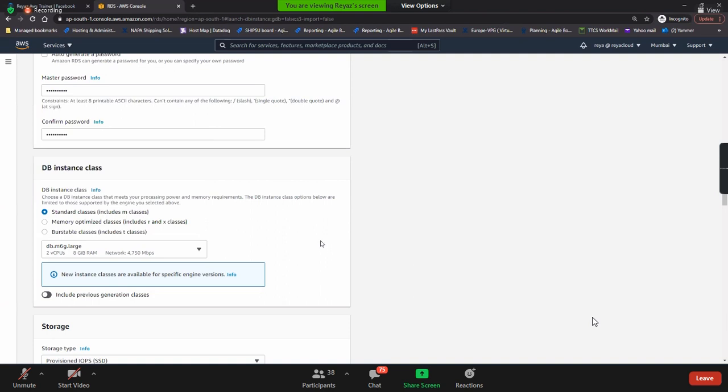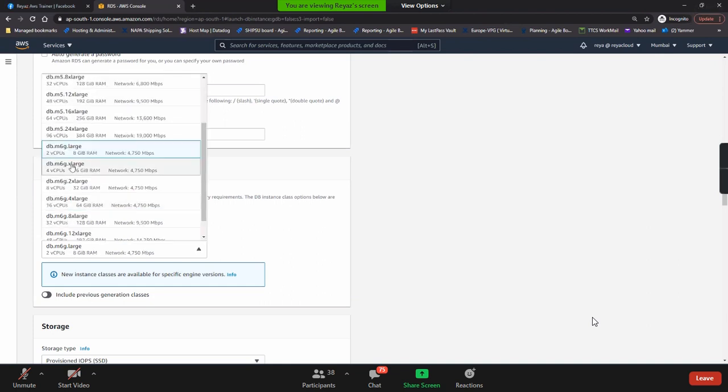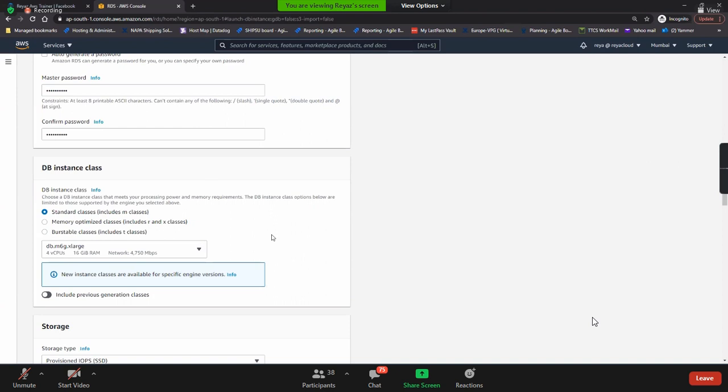Guys, how do you select this? Same thing. How much size does your database need? What is the CPU and memory that you need? What is the usage? If you're going for production and your database is heavily used, will this 8 GB RAM be sufficient? No, go for bigger RAM, maybe 16 GB, 32 GB, 64 GB, 128 GB, whatever you need. So for now, let's go with the 16 GB RAM. This is about the DB instance class.